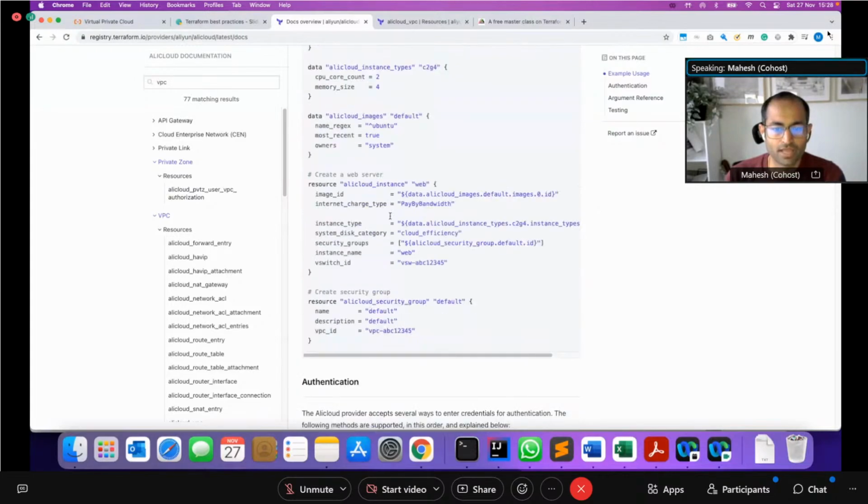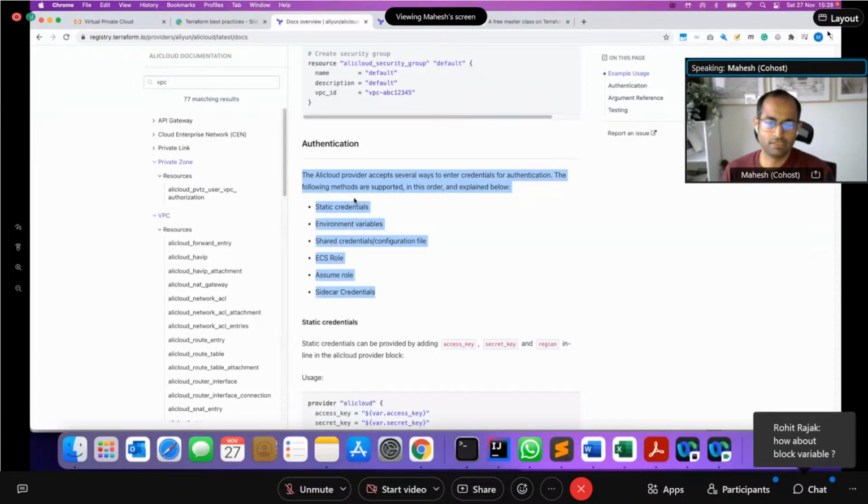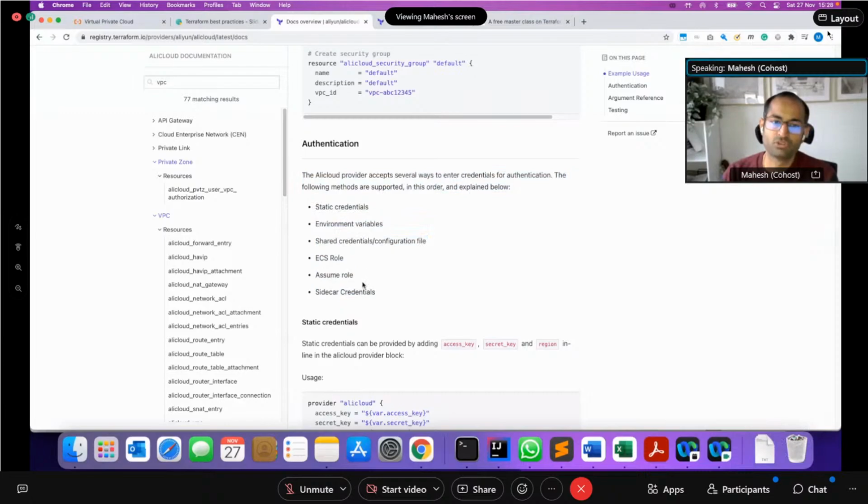But if you go through the sample usage, one of the main things with every provider is how you use it. In this case, authenticating to Alibaba. If you use Alibaba Cloud, I'm sure you understand these different mechanisms, but it is also important to understand how Terraform can be used with those. With Terraform, there are 6 modes of authentication.